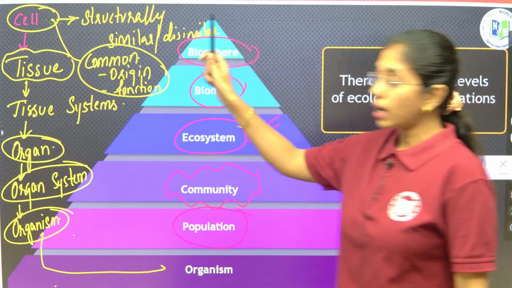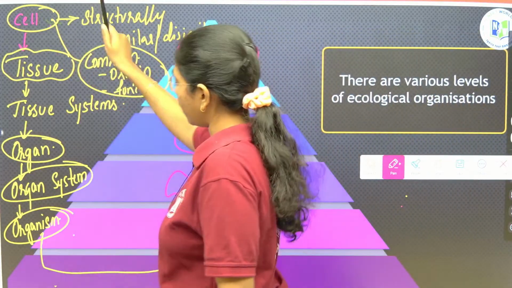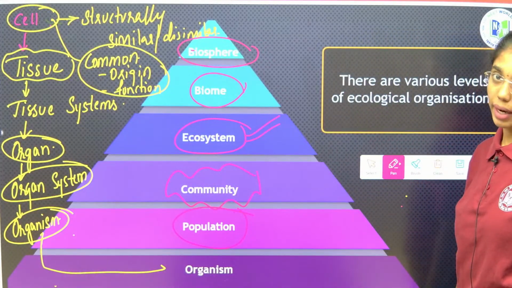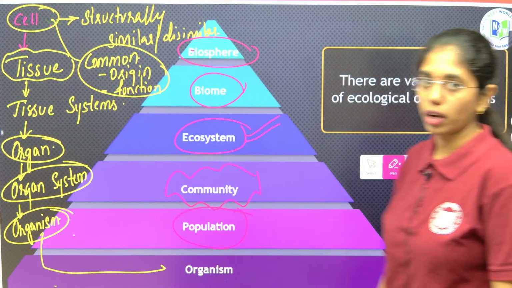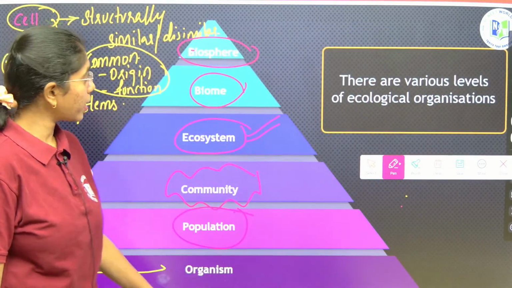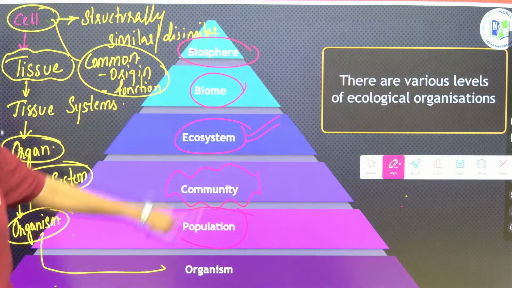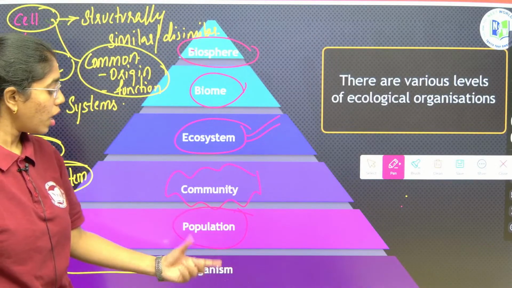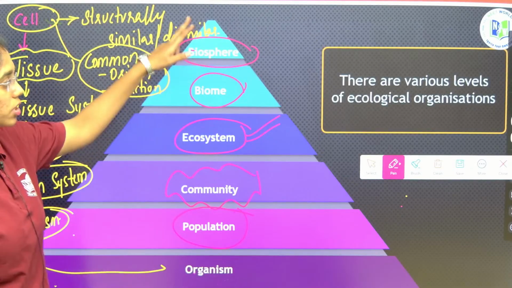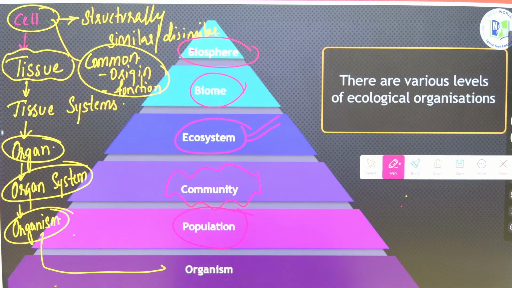If you can learn it from cell to biosphere level, the hierarchy of organization, then it will be crystal clear in your mind about the different levels of organization, both up to organism and from organism to biosphere, that is ecological organization, because from here the organism interacts with the environment. Fine, right? These are the levels of ecological organization. You can take a screenshot of this, beta, and then we will move on to ecosystem.